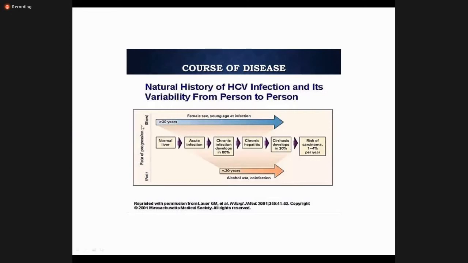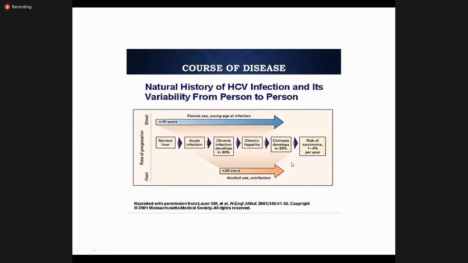So if the patient develops acute infection at a young age, by the time they become an adult, they might have developed these complications. Normal liver, acute infection, chronic infection in 80%. Remember, in hepatitis B, chronic infection was in less than 5% in adults. However, in children it was more than 90%, but in adults it was less than 5%. However, in hepatitis C it is around 80%. It means the majority of the patients who develop acute infection are going to develop chronic hepatitis. Then it develops cirrhosis in 20%, and out of those there's a risk of carcinoma in 1 to 4%.